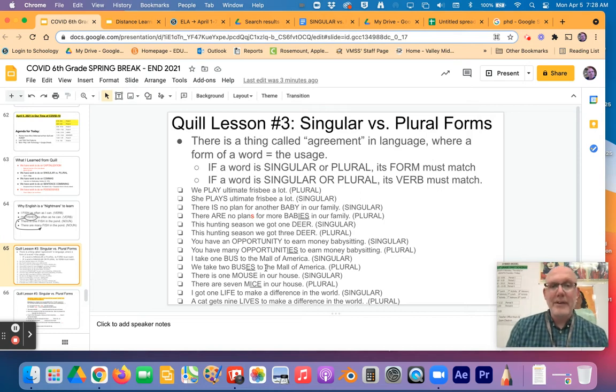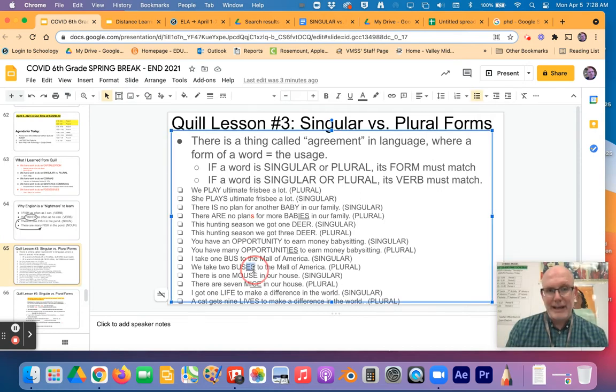We take 2 buses to the Mall of America. So I add an ES sometimes to do plural. 1 bus, 2 buses. Sometimes people want to do this, 2 S's? This is the weird one. Sometimes you do it, not there.